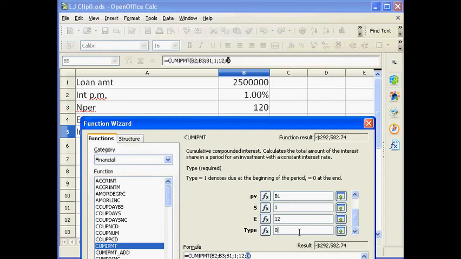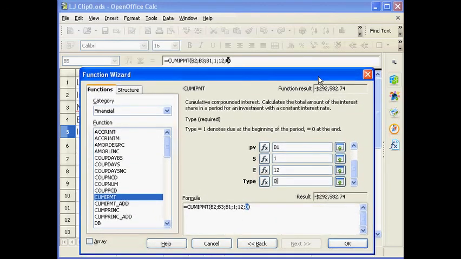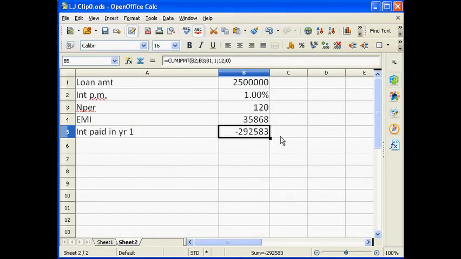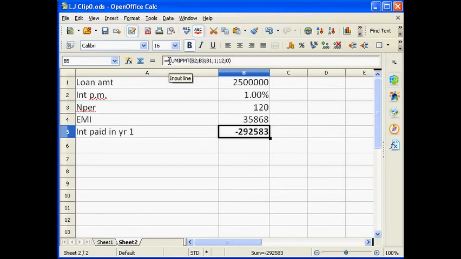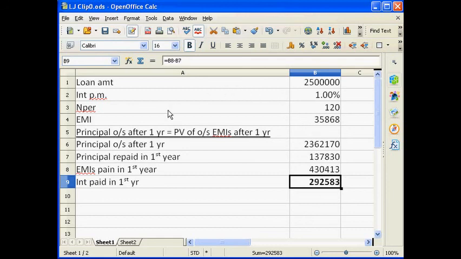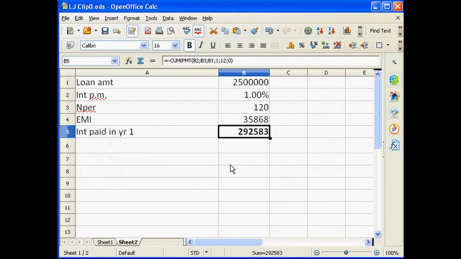The usage of these things we have learned in the introduction to financial planning classes, right? Now let me click OK. Here is the answer, 292583. So to avoid getting this negative sign here, let's put a minus here. Alright. So there is an easy way to do this kind of sum. Of course, this logic is also very important, right? But while writing the advanced financial planning examination, this way of doing it makes the calculation simple, and also you can save a lot of time.